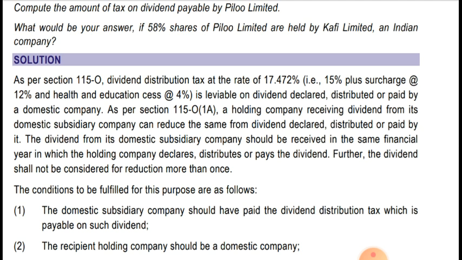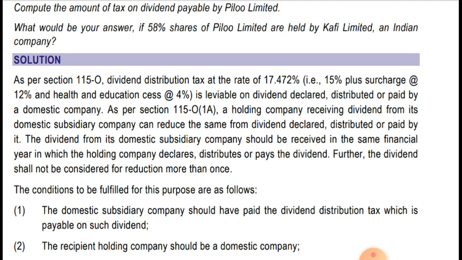As per section 115O(1A), a holding company receiving dividend from its domestic subsidiary company can reduce the same from dividend declared, distributed or paid by it. As I said, whenever a holding company receives dividend from its subsidiary and DDT is paid by the subsidiary company, that amount will be reduced when the holding company declares dividend while computing dividend distribution tax.